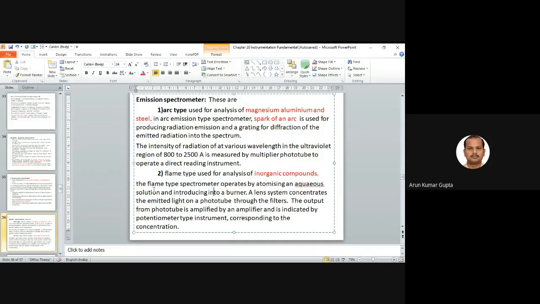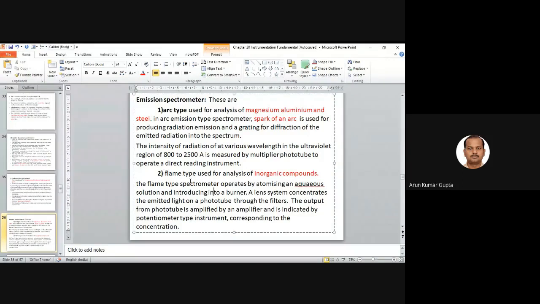So atomizing means we just heat the aqueous solution of a particular component and introduce it into the burner. A lens system concentrates the emitted light onto a phototube through the filters, and the output from the phototube is amplified by the amplifier and indicated by the potentiometer type instrument corresponding to the concentration. So this is a very important analysis.